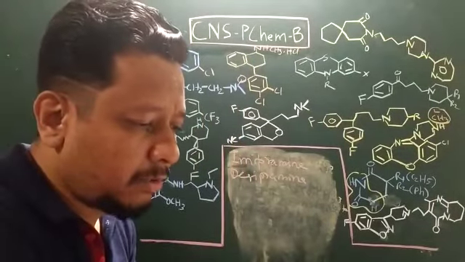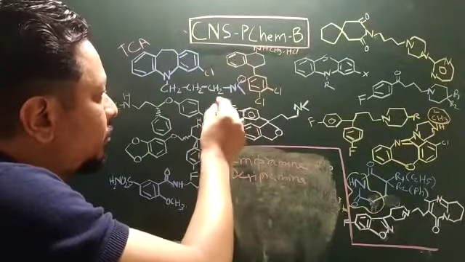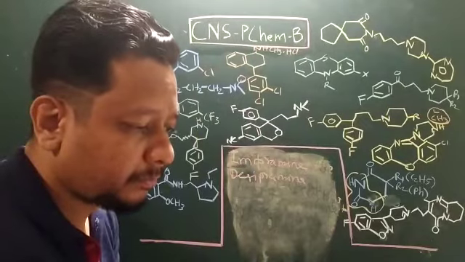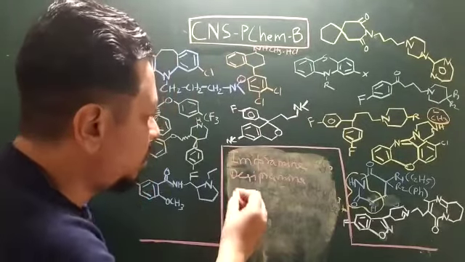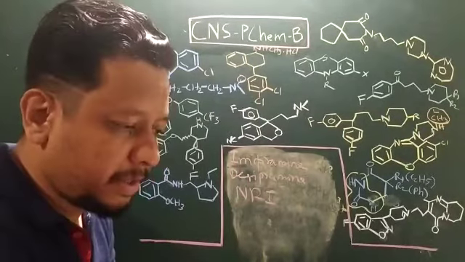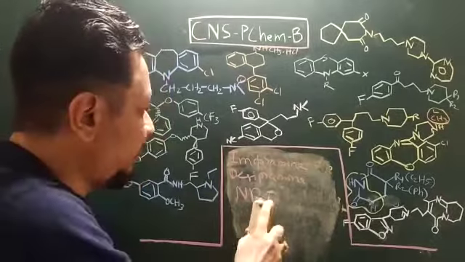Now SAR: the 7-member ring should be separated from the nitrogen with a propylene bridge. This is a vital SAR point. And desipramine is a NRI, a noradrenaline reuptake inhibitor, along with antihistaminic and alpha-1 antagonistic activity properties.